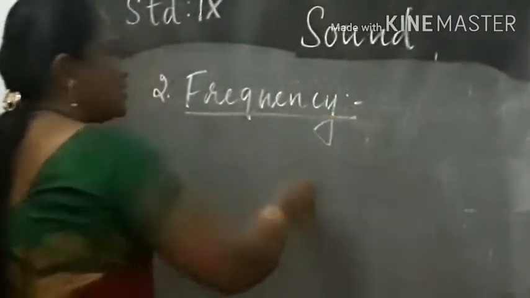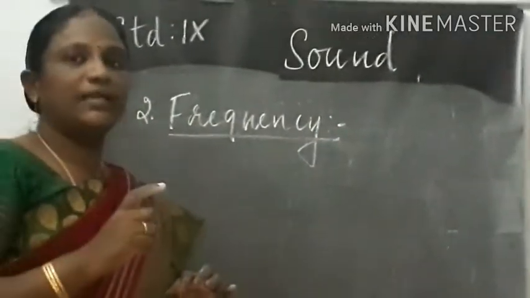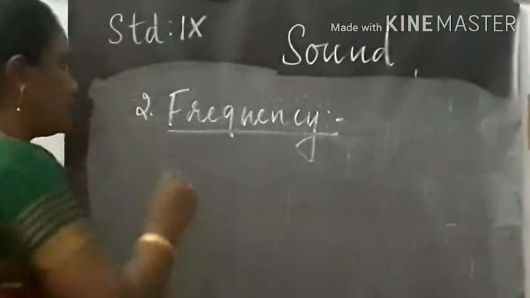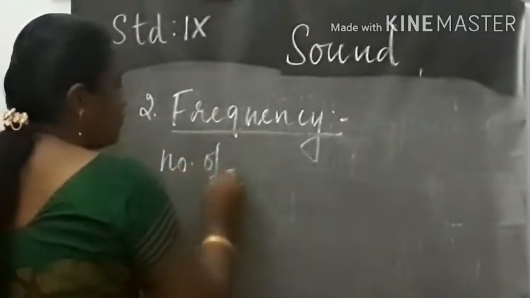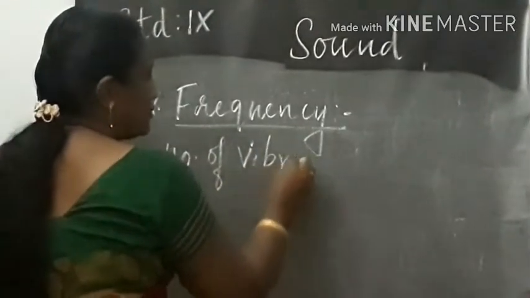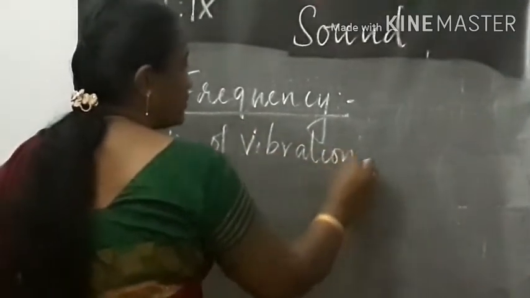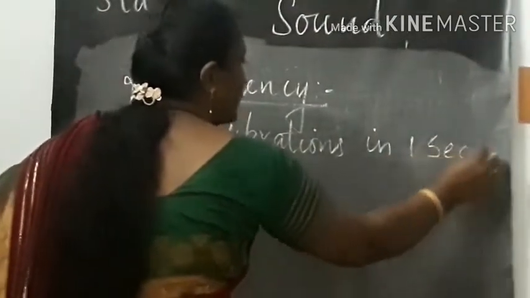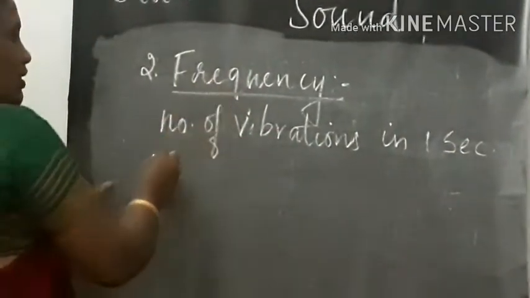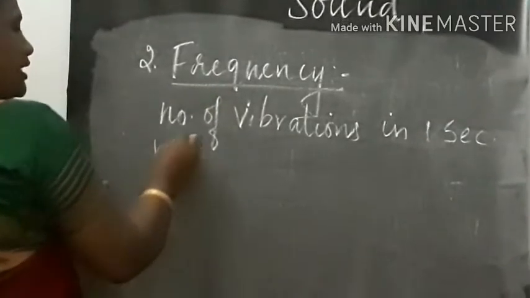So frequency is the number of vibrations in 1 second. What is frequency? Frequency is the number of vibrations in 1 second, and it is denoted by the letter n.